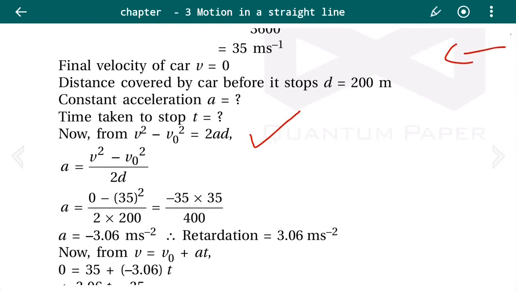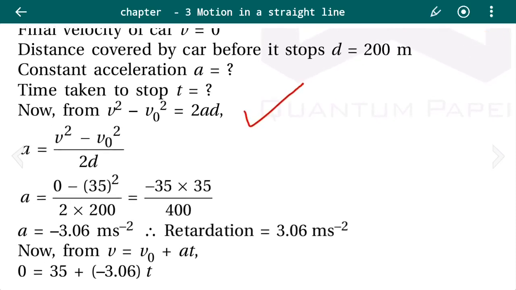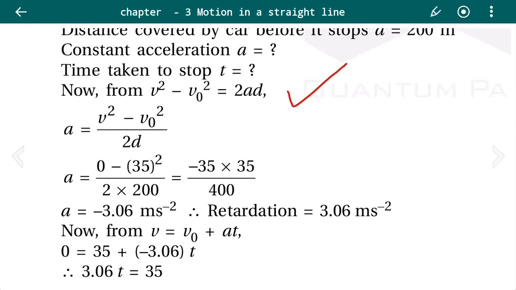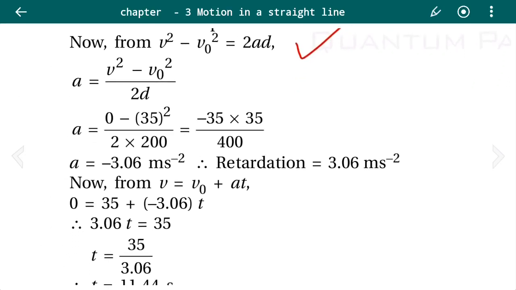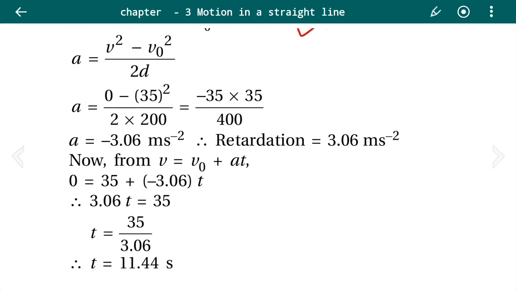Substituting the values of V, V0 and D, we get 0 minus 35 square upon 2 into 200, that is minus 35 into 35 upon 400. So the value that we will be getting is minus 3.06 meter per second square. So A equals minus 3.06 meter per second square.